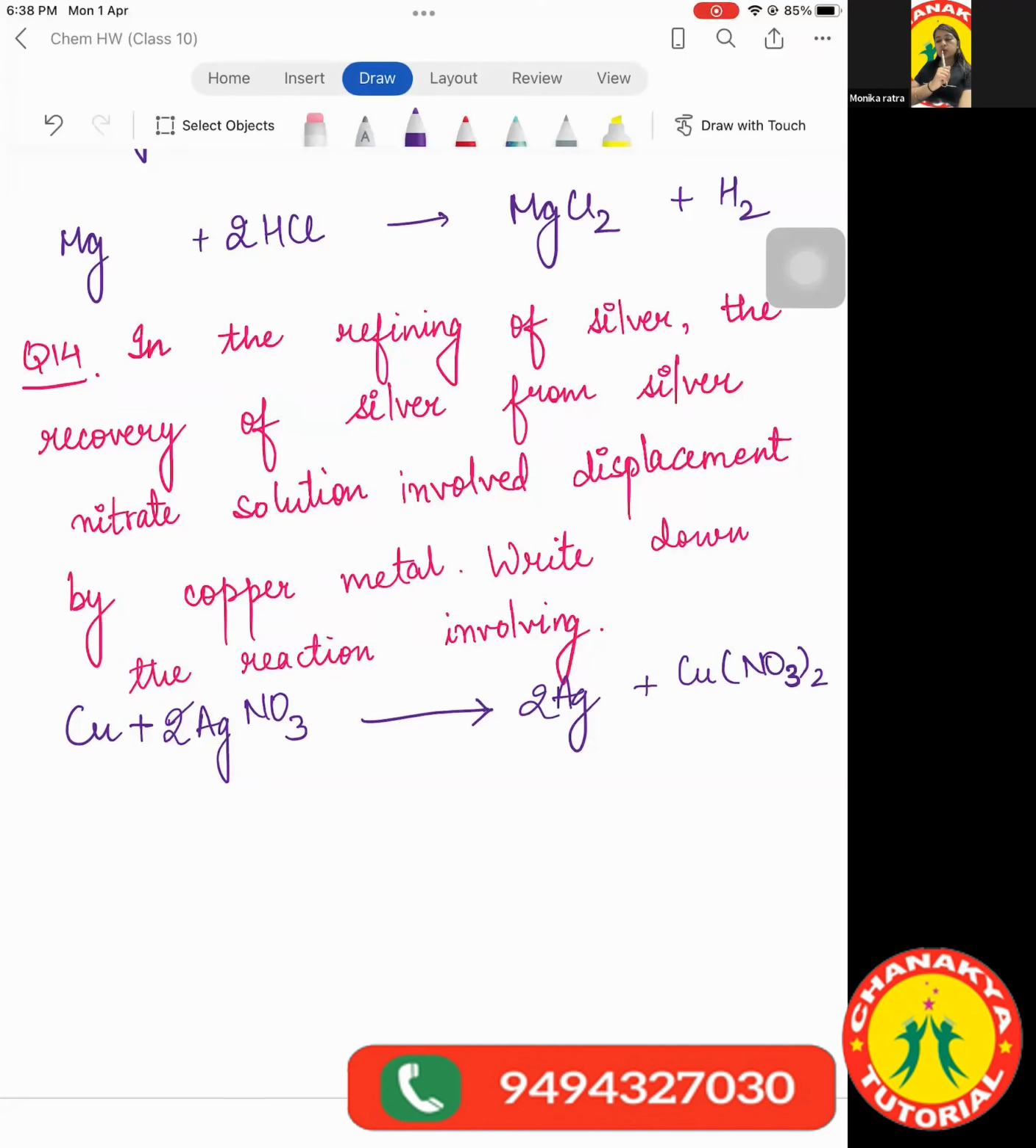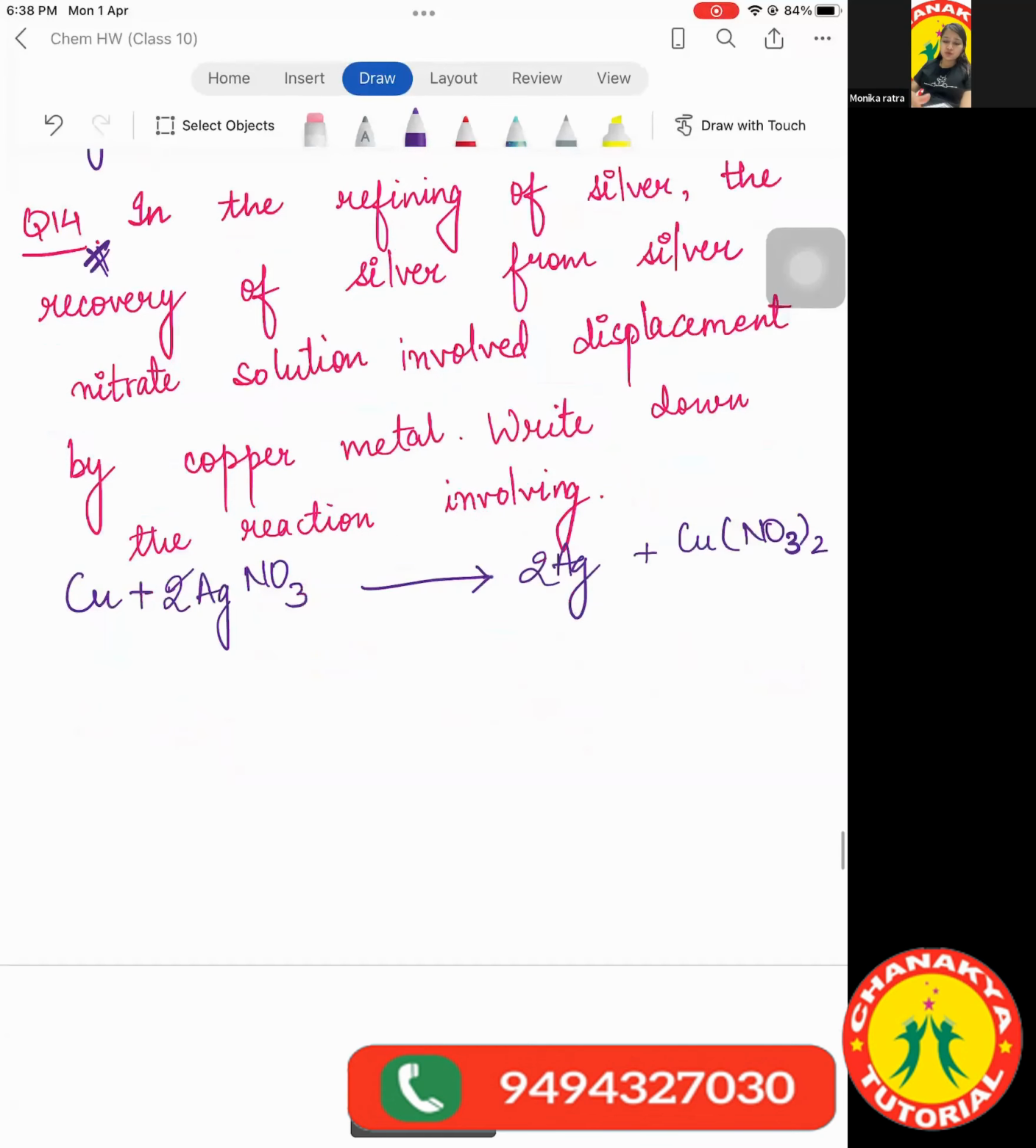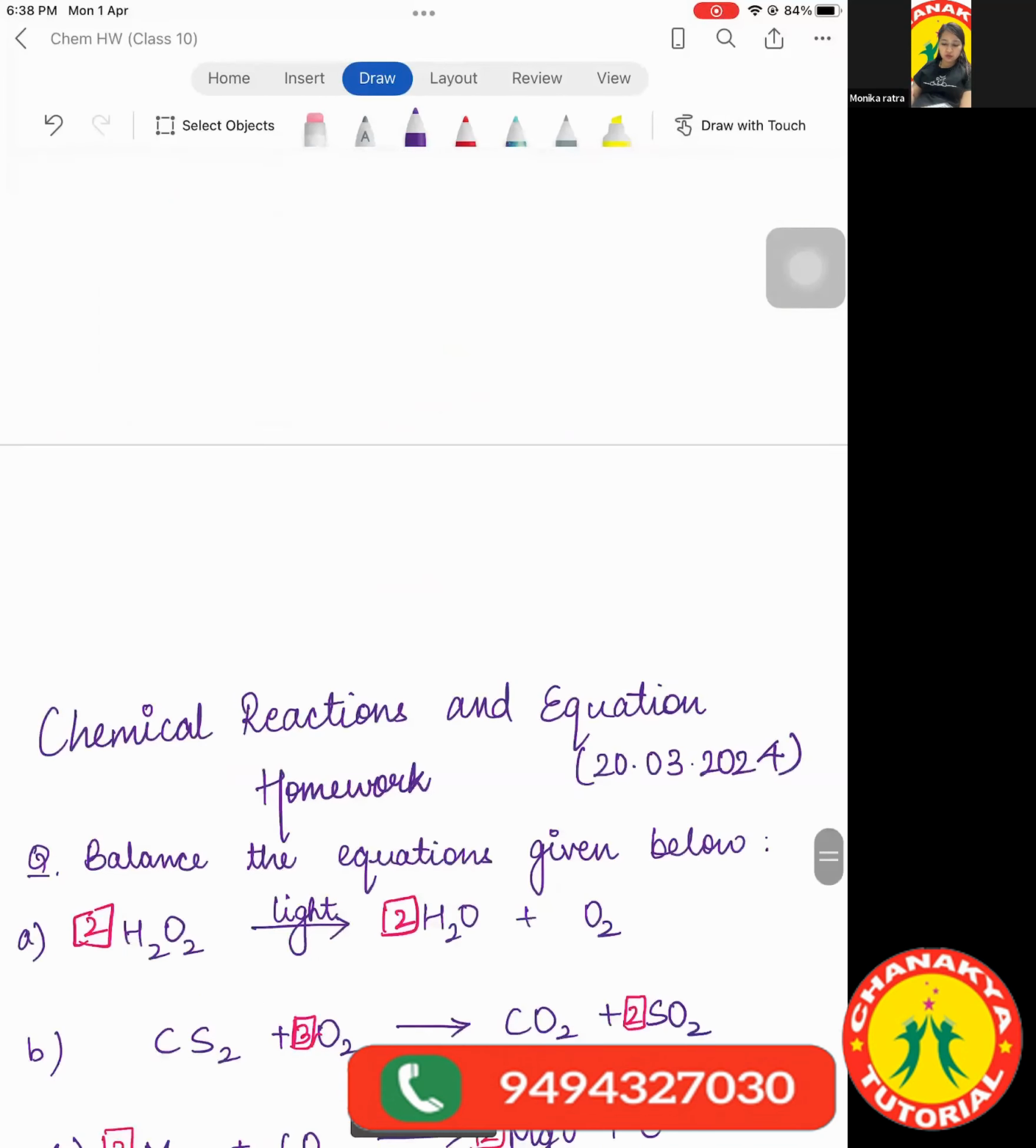Anyone has any doubt in this question? We will discuss this question one more time when we are done with the types of reaction. Do remind me when we have to do so. Fine?